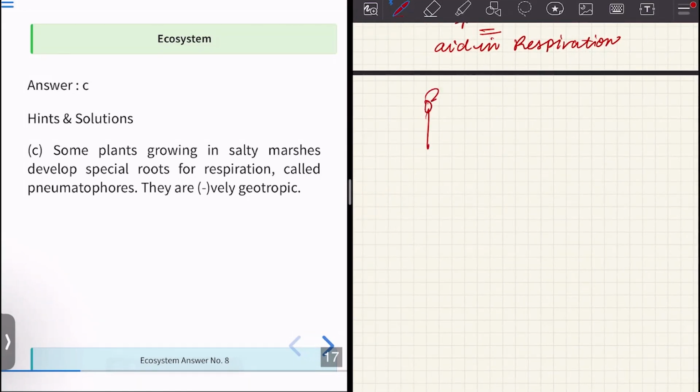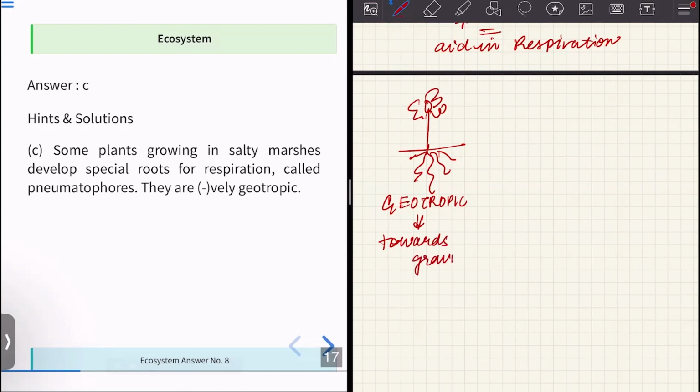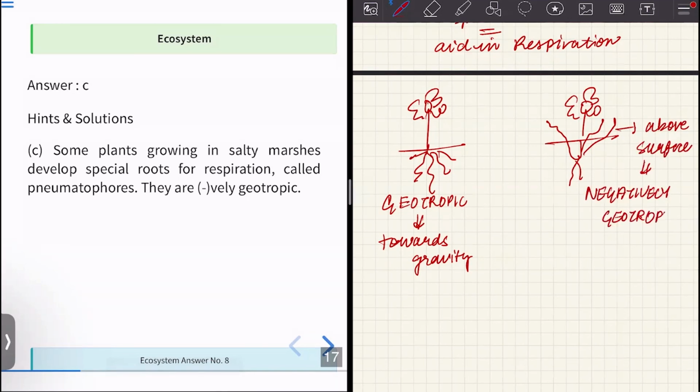So if we consider a normal plant, suppose this plant, the roots are positively geotropic. What does geotropic mean? That they grow towards gravity. But in the case of pneumatophores, this right here is the plant, and the roots will grow above the surface. So these roots are growing above the surface and they are negatively geotropic. What is the function of these specialized roots? They help in respiration. Okay.